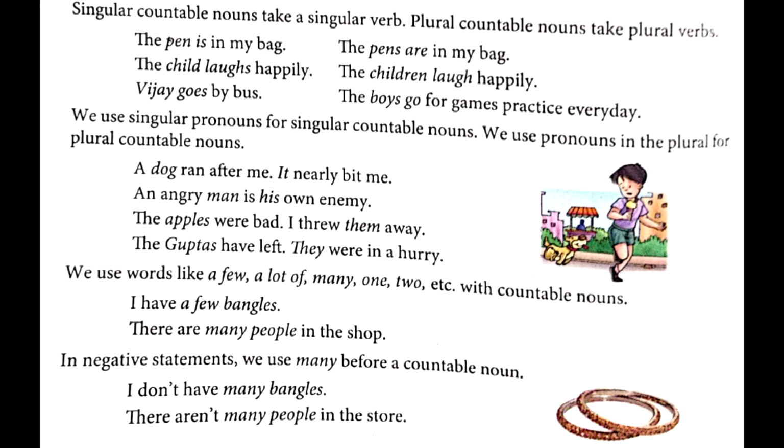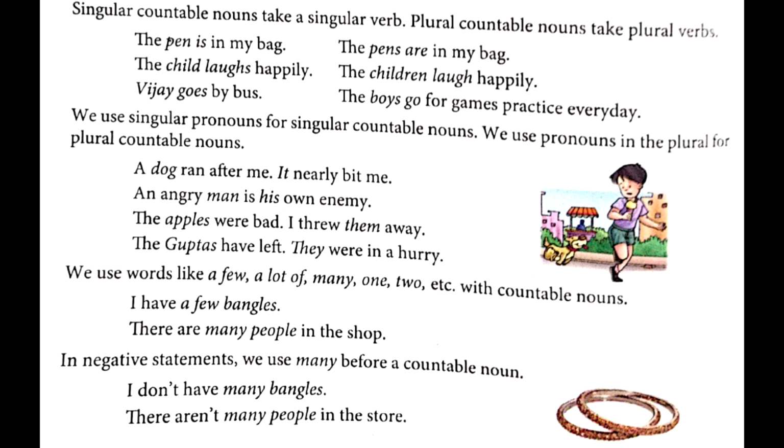Now in the exam, after that the next sentence is joined. Let's see what it is. A dog ran after me. It nearly bit me. So here you're talking about a dog, and so you'll be using the pronoun it. Here it is just about a singular. A dog is what? A singular. Dog is singular. And so you'll be using it.